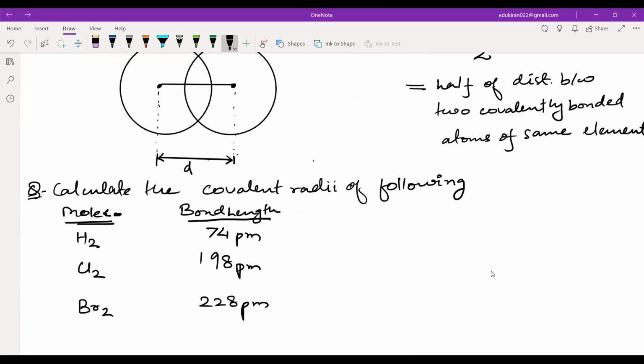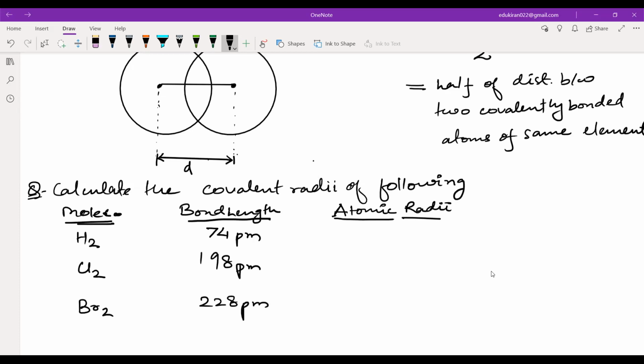So what will be the atomic radii or covalent radii? Because covalent radii is a type of atomic radii. Covalent radii is a method from which we determine the atomic radii. So you will not get confused. Atomic radii or covalent radii, these are both the same thing. So tell me, for H2, what will be the atomic radius? You just have to half it.